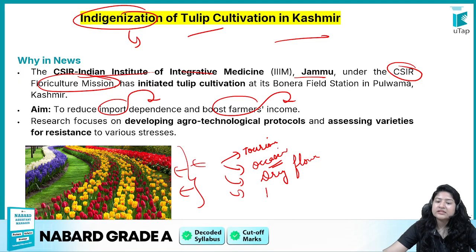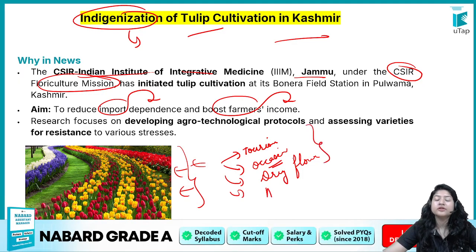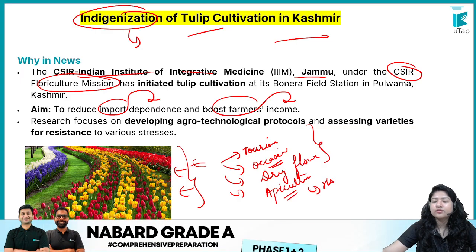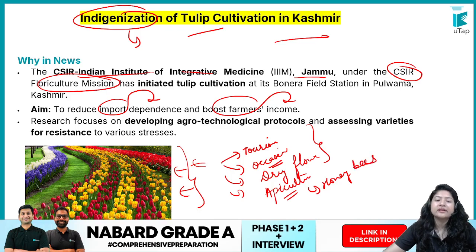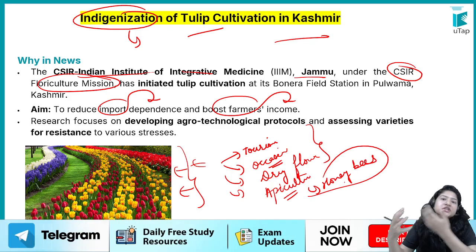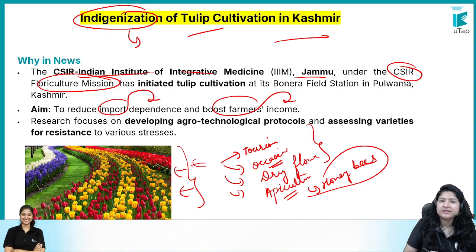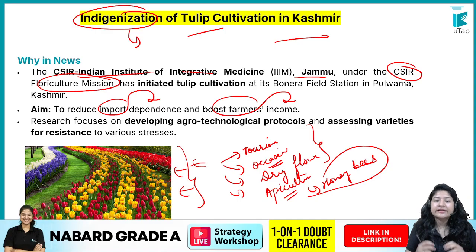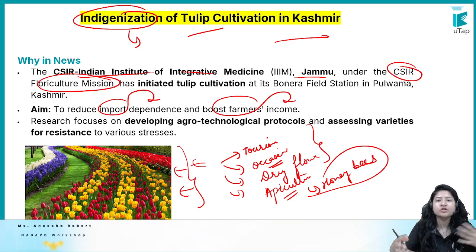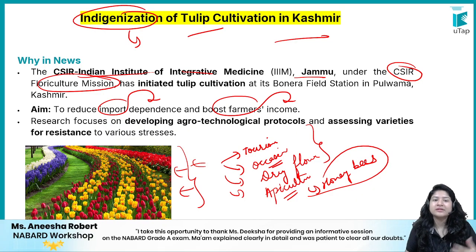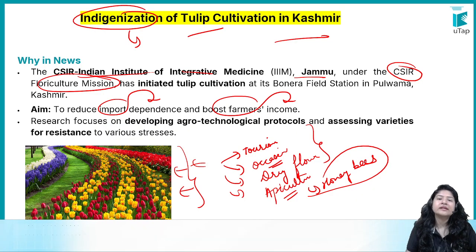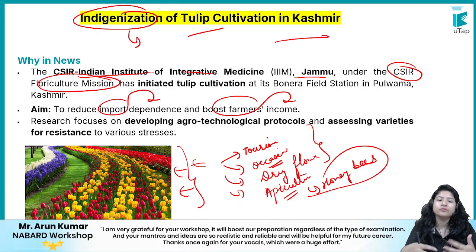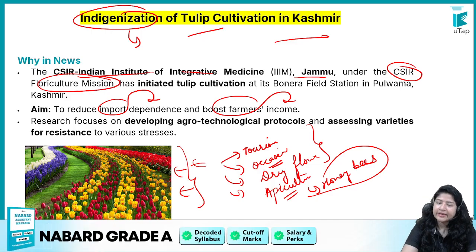Apart from that, not only that you are getting money from your flowers only, but apiculture can also be done. What is apiculture? That is rearing of honey bees, right, to get the honey. Okay, so you have so much land where flowers are there, definitely honey production can be boosted a lot, and if you can go for apiculture, that will be a very good situation for you. So you can see how much better growth of tulip cultivation in Kashmir can actually help the farmers, and that is why these institutes have decided to do Indigenization, meaning more localized growth of these crops and not just depend on foreign countries to get them imported. Okay, so that was one news.